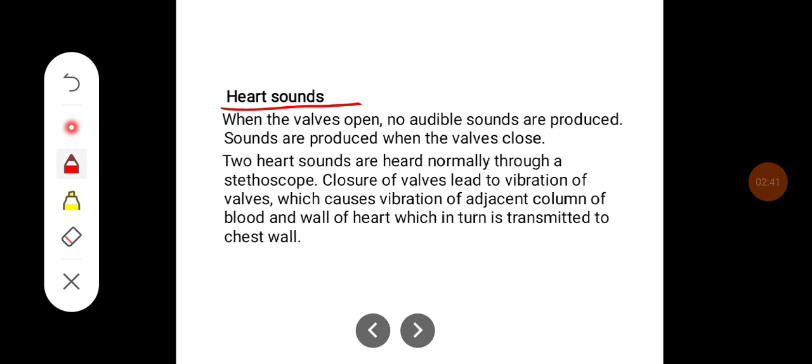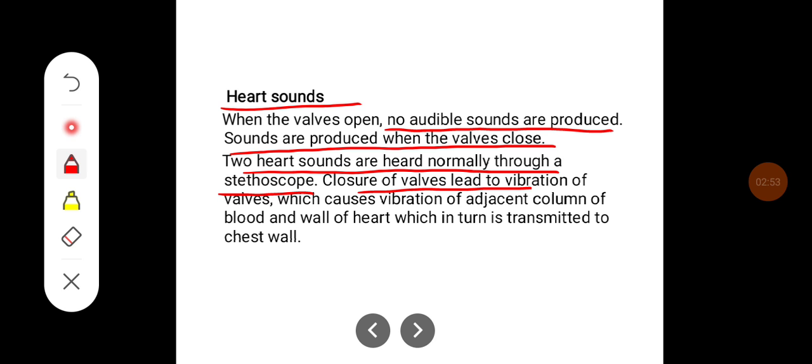Heart sounds. When valves open, no audible sounds are produced. Sounds are produced when the valves close. Two heart sounds are heard normally through a stethoscope. Closure of valves leads to vibration of the valves, which causes vibration of the adjacent column of blood and the wall of the heart, which in turn is transmitted to the chest wall.